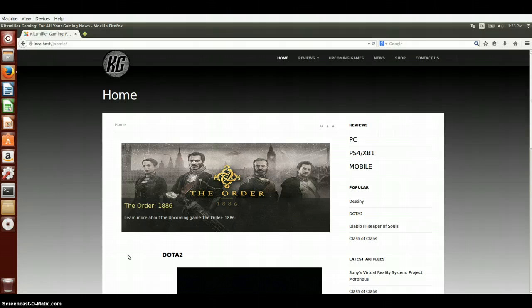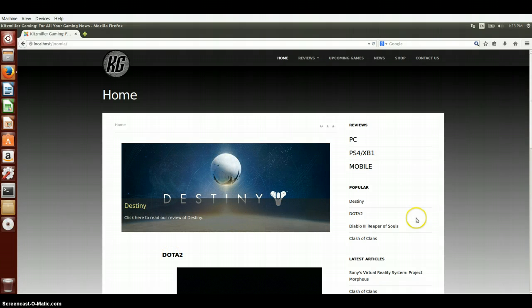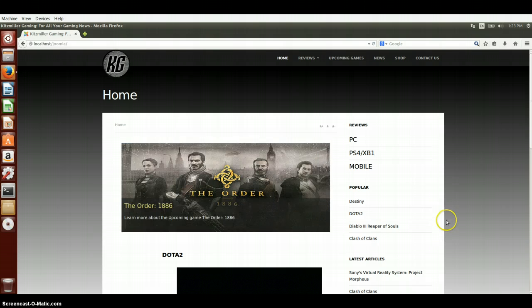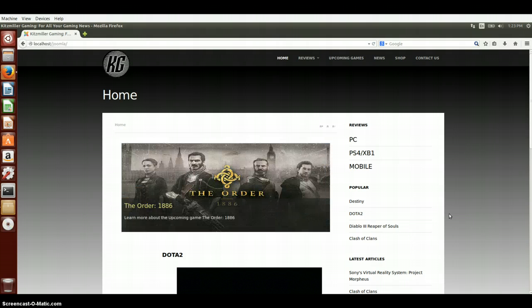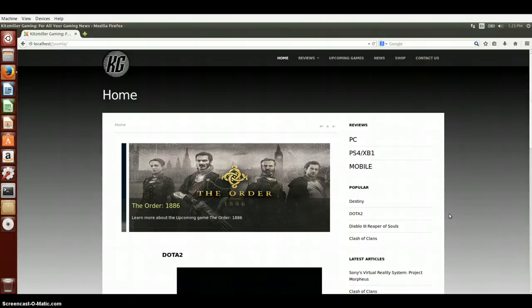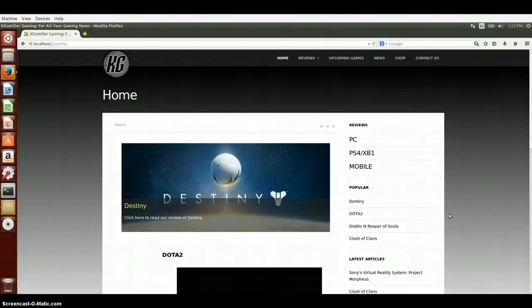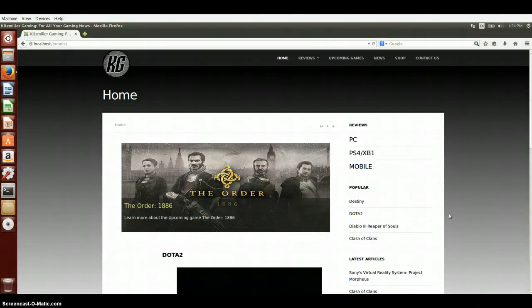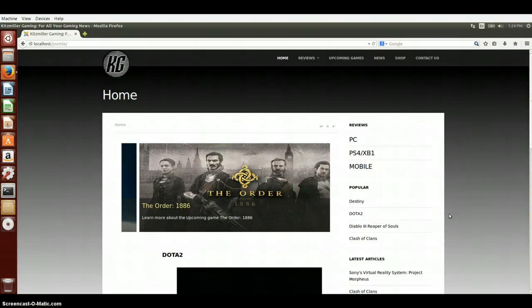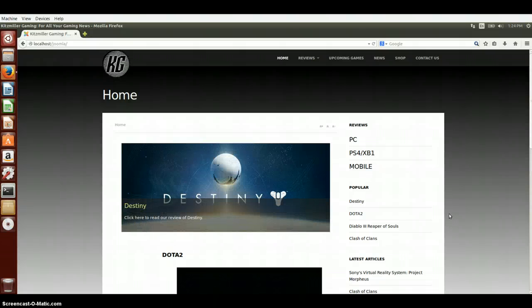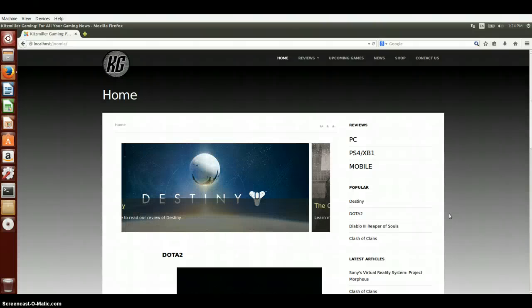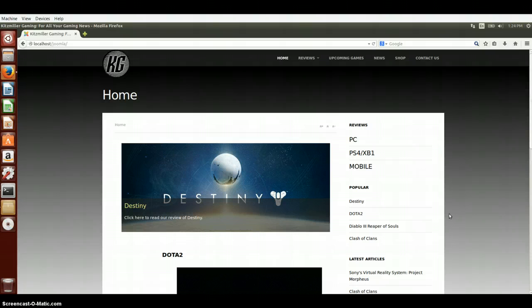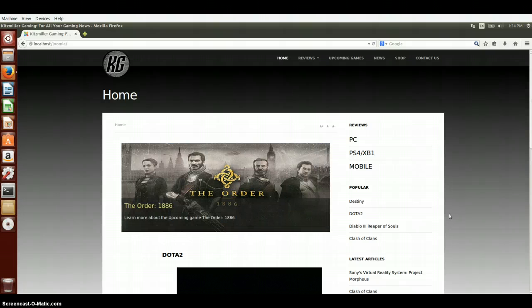It's very simplistic and user-friendly. As you can see on the side, I've included a lot of user-friendly navigation so that the user can instantly find what they are looking for after a few simple clicks. This website also contains a store that I'll show you in a little bit that will sell many of the games currently being reviewed on the website. That way, if a user reads an article and the article convinced them that, oh, I really need to buy this game, they can do so instantly. So the objective for this site overall is to create a one-stop gaming website for all of the gamers' needs when it comes to staying up to date on all of the latest gaming reviews and news.